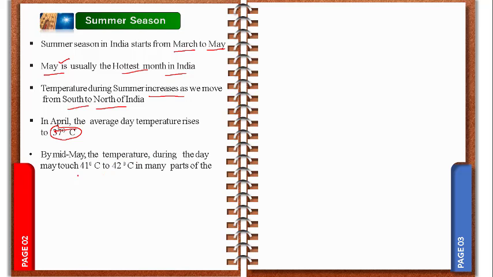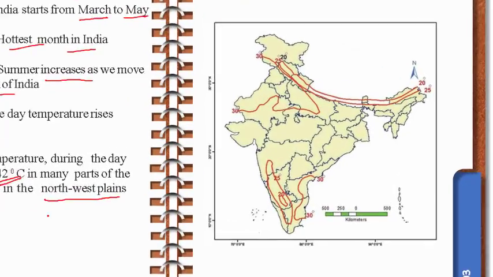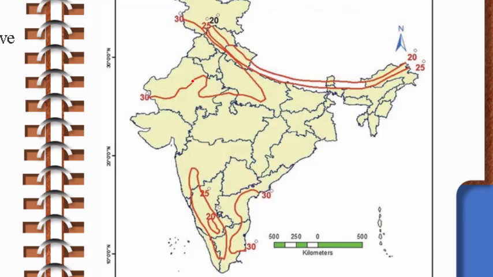By mid-May the temperature during the day may touch 41 to 42 degrees Celsius in many parts of the country, especially in the northwest plains and central India. So here you can find the northwest plains. Here the 30 degrees Celsius regions are moving.